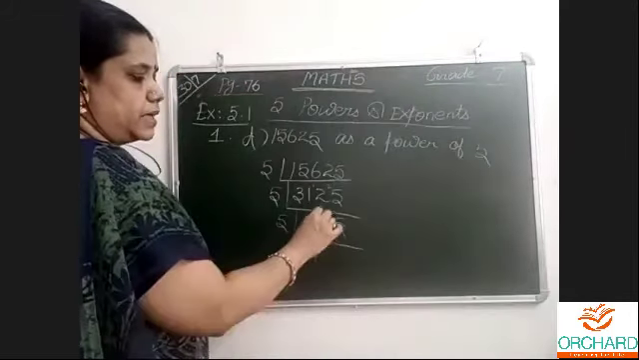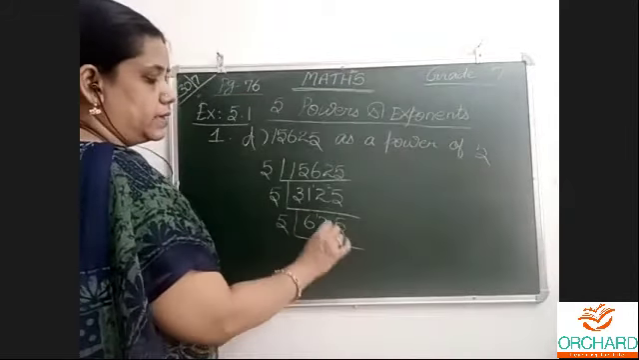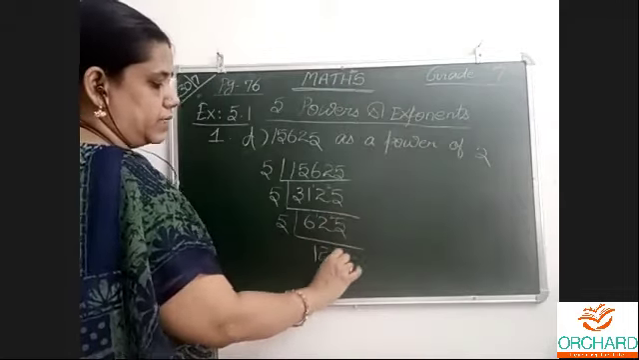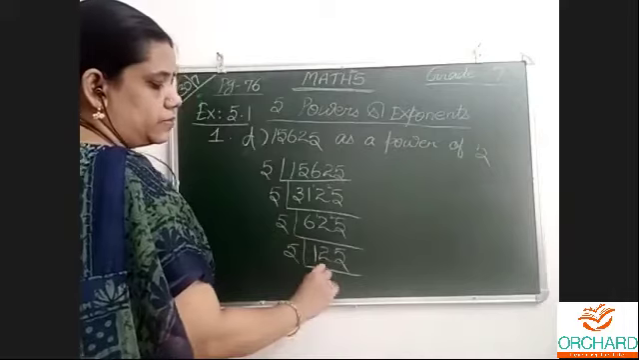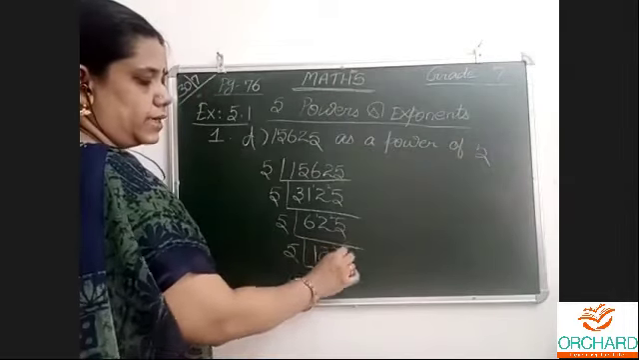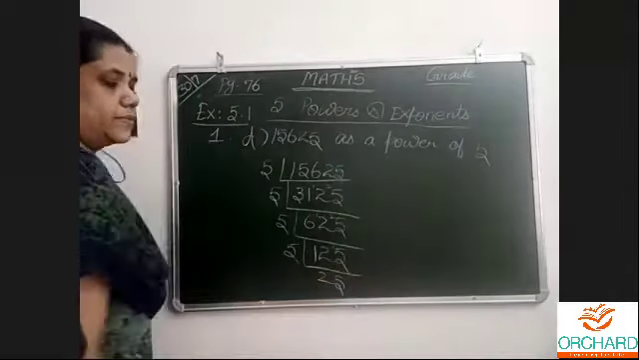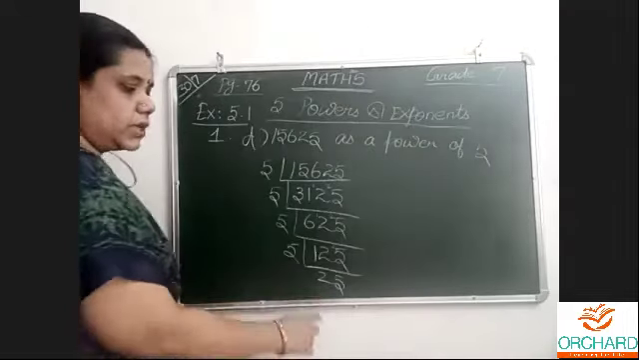5 1s are 5. Remainder 1. 12. 5 2s are 10. Remainder 2. 25. 5 5s are 25. Again 5. 5 2s are 10. Remainder 2. 25. 5 5s are 25. 25 5s are 125. Still to keep on doing.